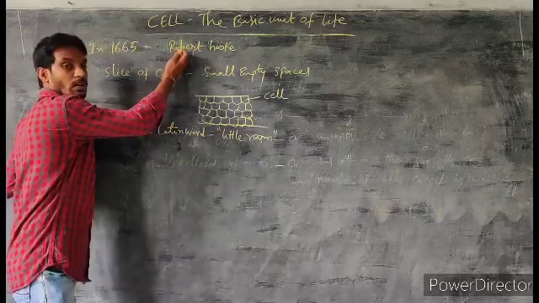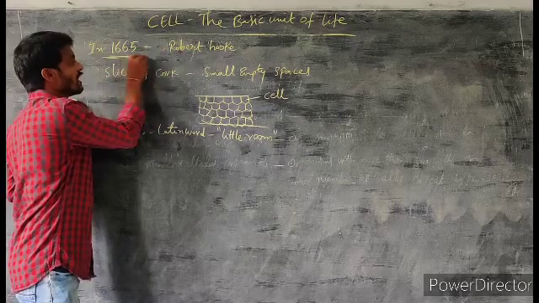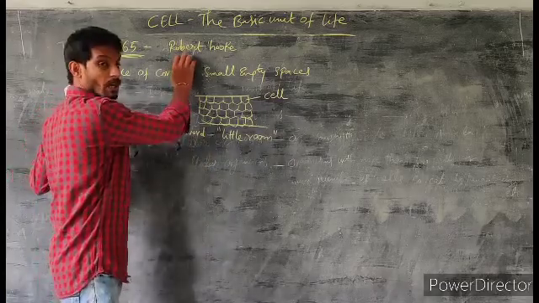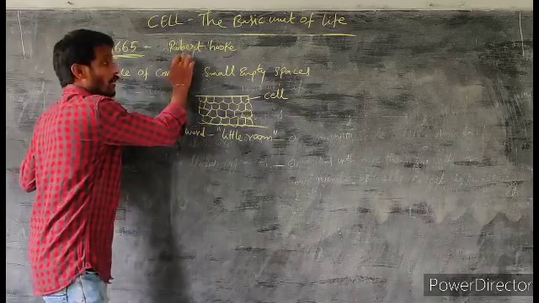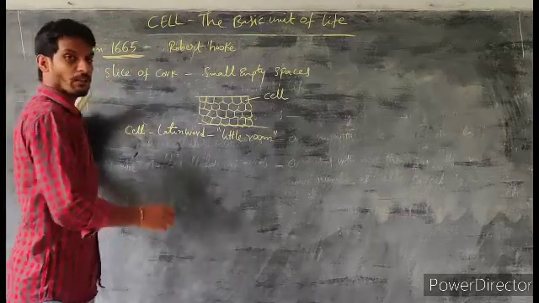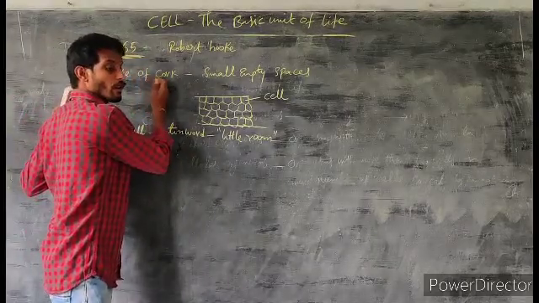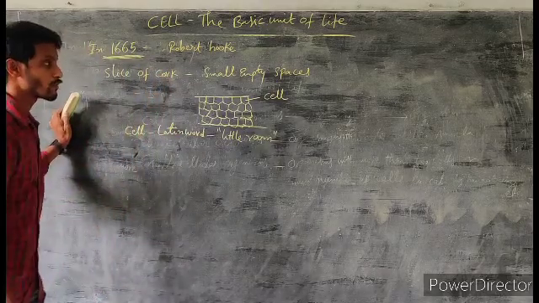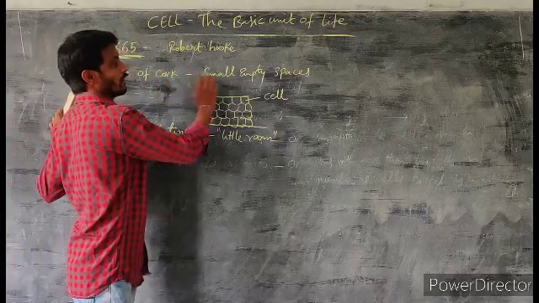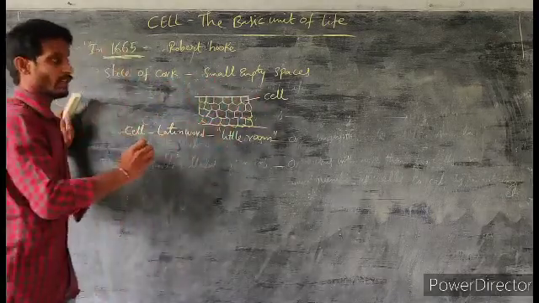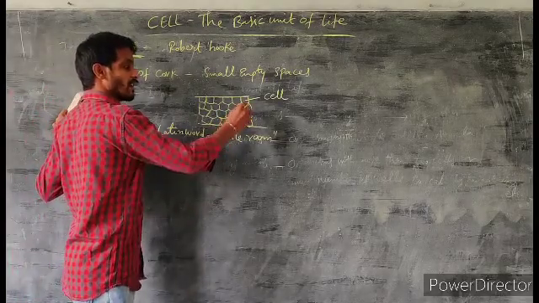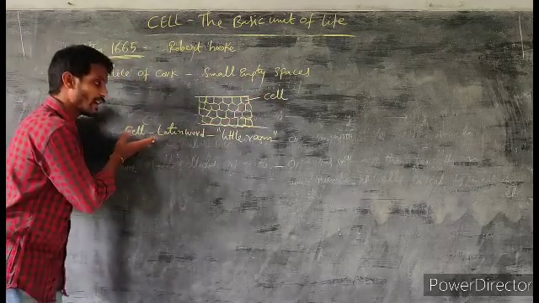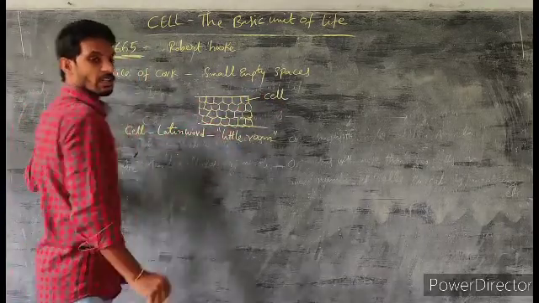In which year did Robert Hooke discover the cell? In 1665. Who discovered the cell for the first time? Robert Hooke. He observed the cell while observing a slice of cork under the simple compound microscope. He found small empty spaces in it, which resemble a honeycomb, and they are called cells. The word cell is Latin. It means a little room.